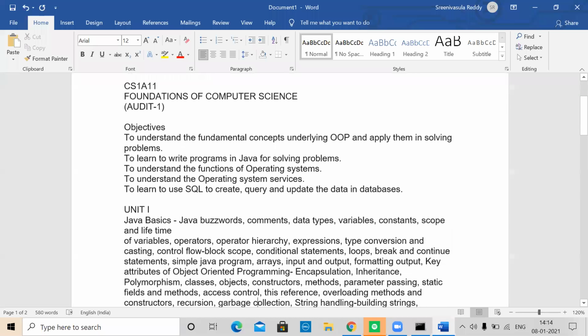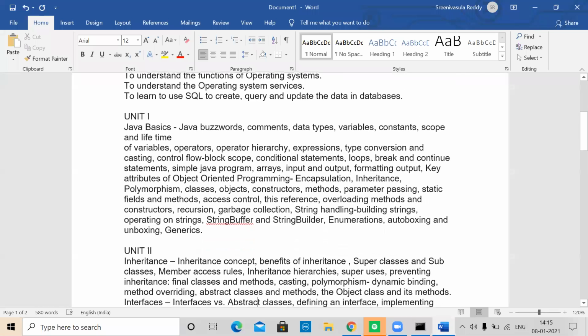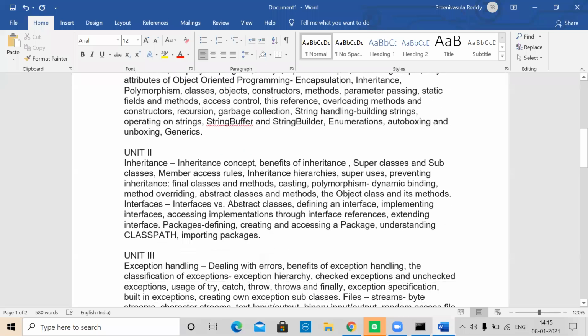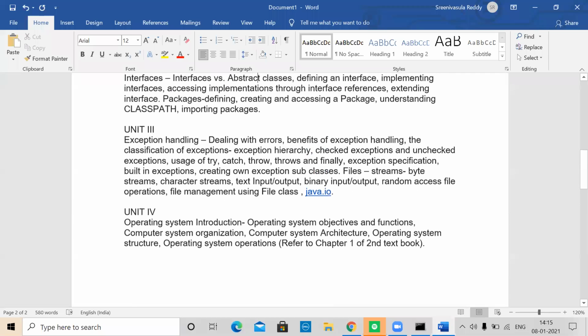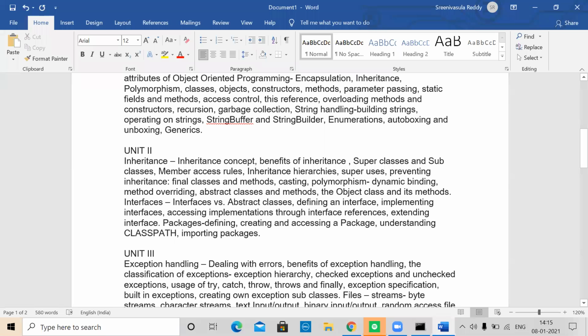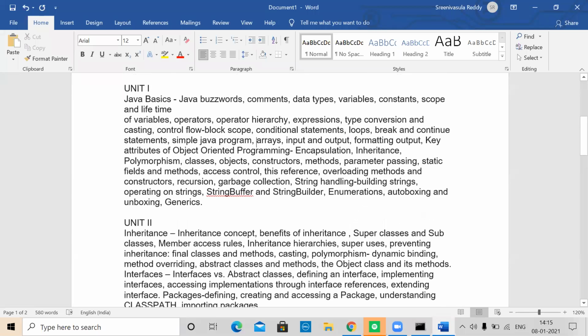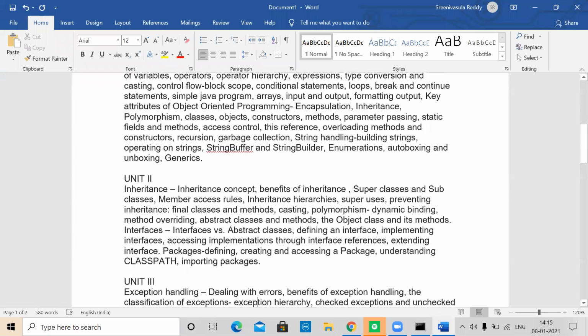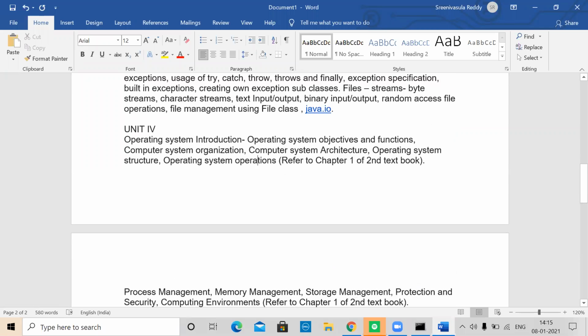Essentially, the subject is divided into 5 units. Out of these 5 units, the first 3 units talk about Java, core Java. You must be comfortable writing small programs for the problems that are asked. The first unit is Java basics and several other things. The second unit covers inheritance, creating subclasses, and exception handling, among the other 3 units.